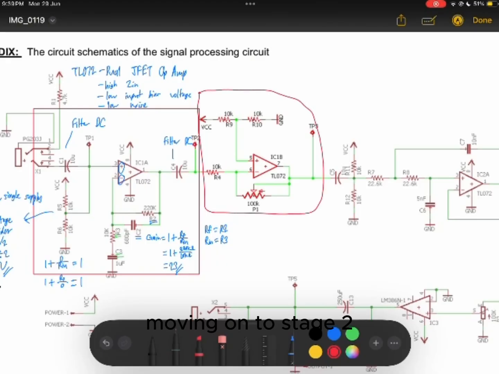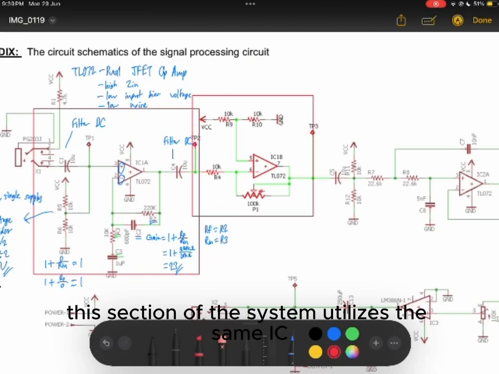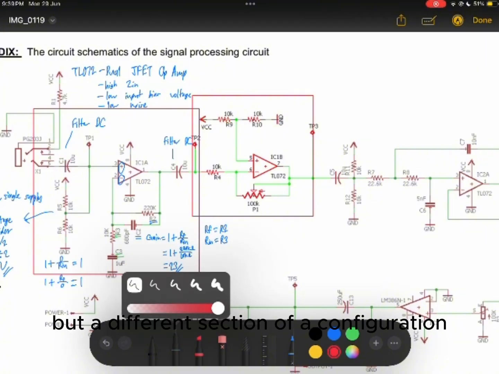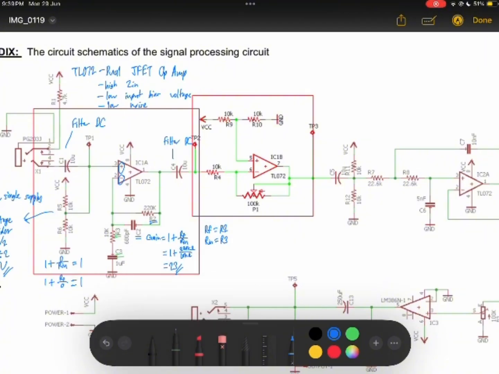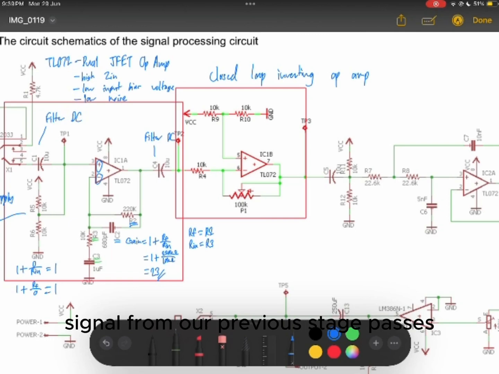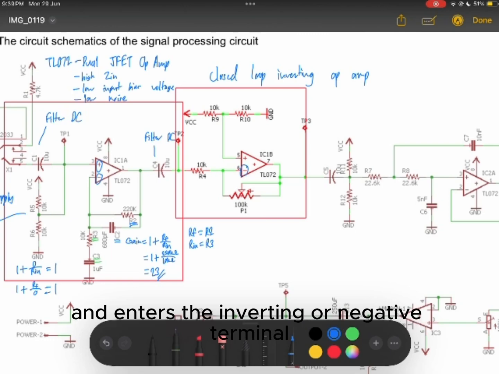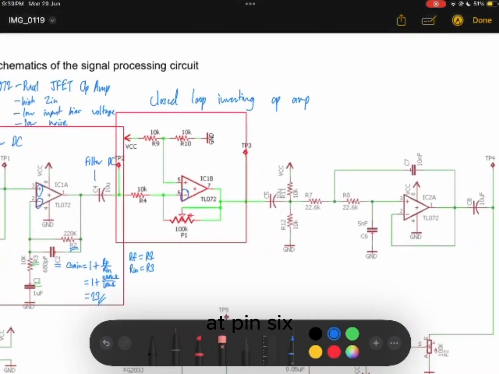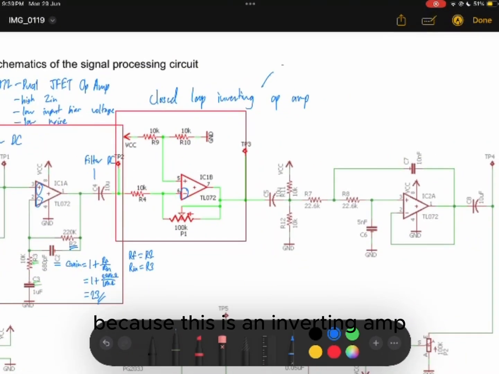Moving on to stage 2, this section of the system utilizes the same IC, but a different section for configuration. Looking at the schematic, we can identify this stage as a closed-loop inverting amplifier configuration. This is because the conditioned signal from our previous stage passes through the input network and enters the inverting or negative terminal at pin 6. Because this is an inverting op-amp, the output waveform will experience a 180 degrees phase shift.